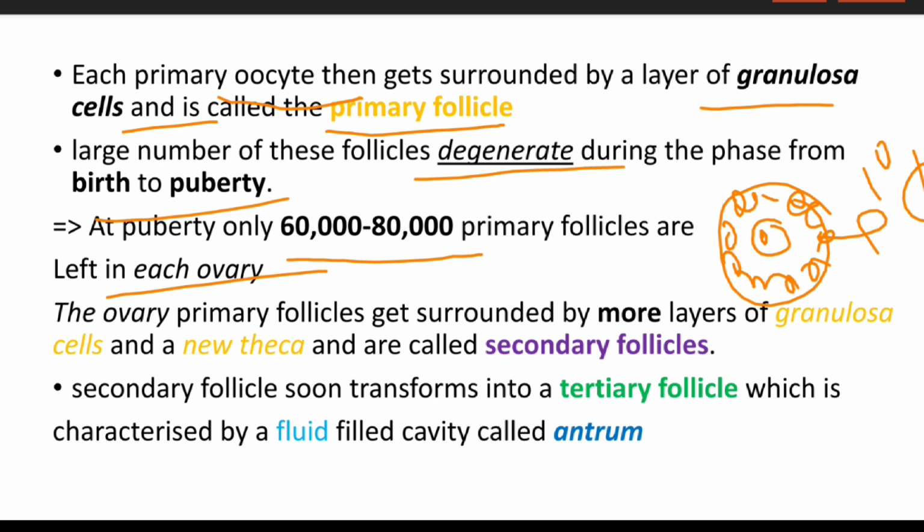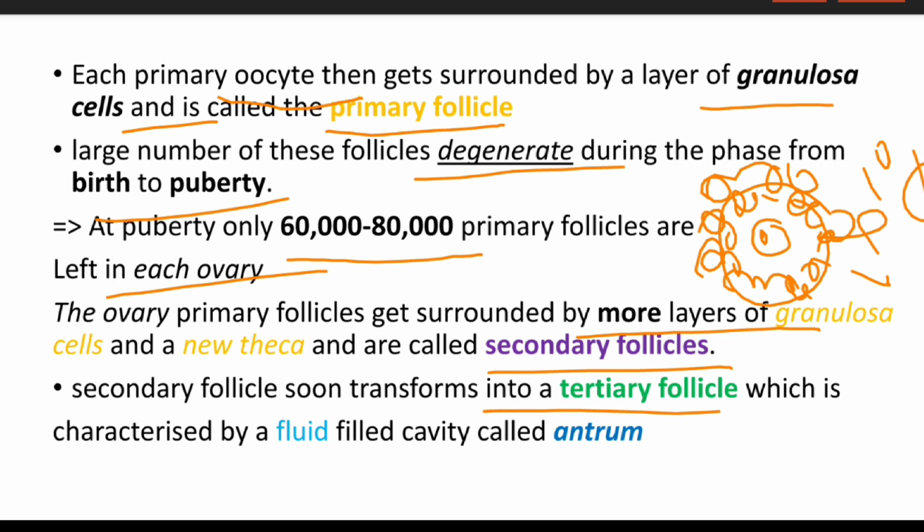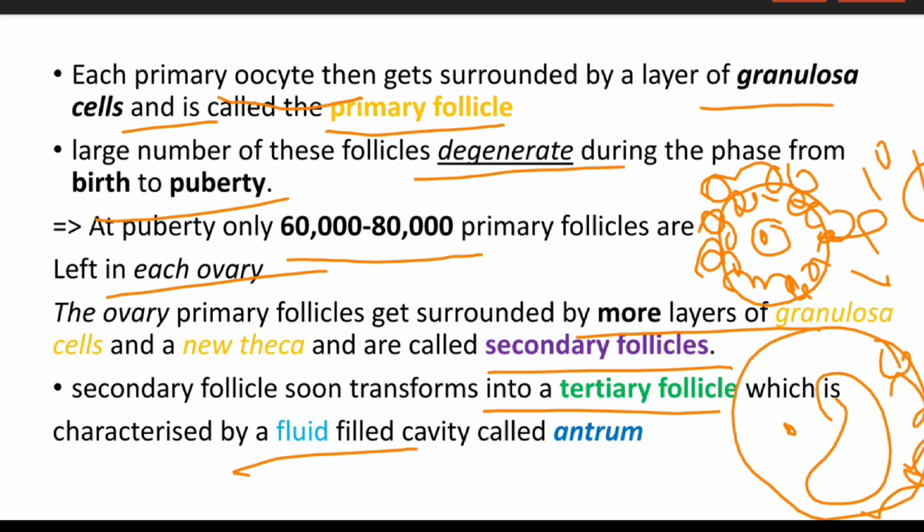In the ovary, the primary follicles will get surrounded by more layers of granulosa cells and a new theca, which is called a secondary follicle. The secondary follicle will soon transform into the tertiary follicle, which is characterized by a fluid-filled antrum. So this is the antrum, which is a fluid-filled cavity present in the tertiary follicle.